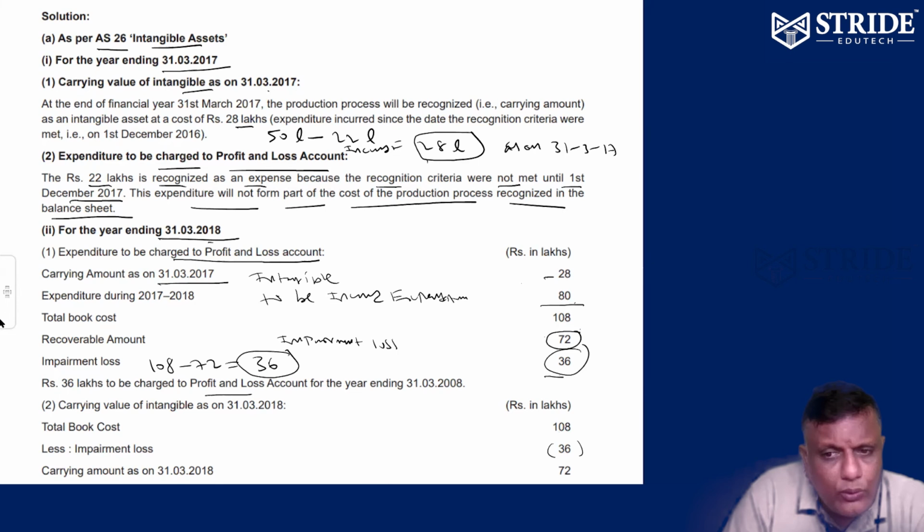See, 108 is the cost so far. If it is sold in the market, the recoverable amount is 72. But the balance loss is recognized immediately as impairment. Sorry, the 36 we cannot recover. The impairment loss is transferred to the P&L account.